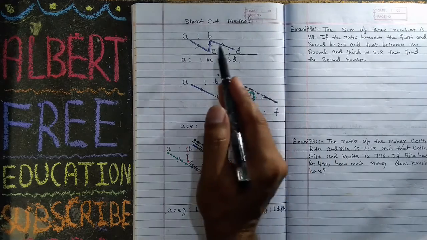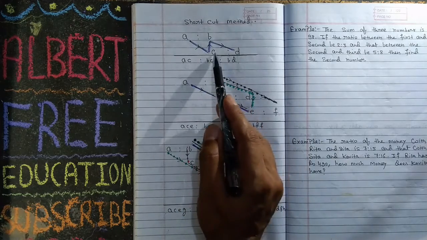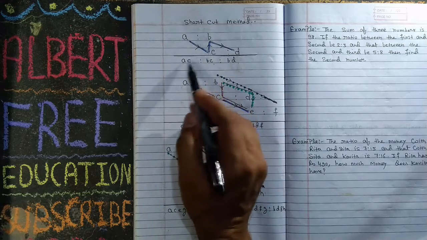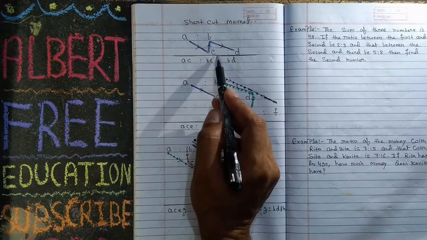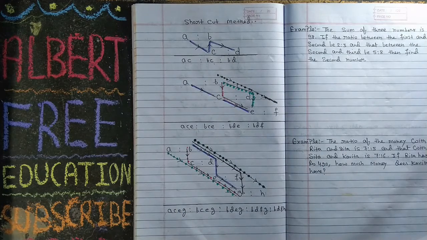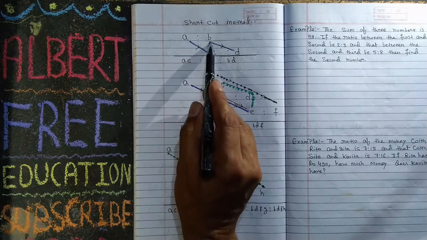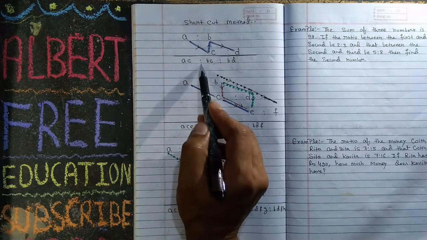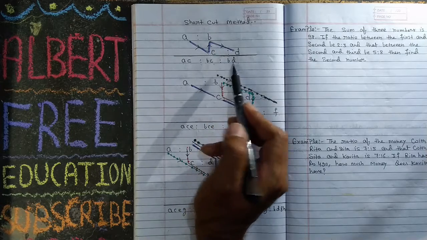Suppose in your exam, he has given you A ratio B and C ratio D, and he is asking to find A ratio B ratio C ratio D. In this condition, you have to use this logic. At first, A into C ratio B into C ratio B into D.